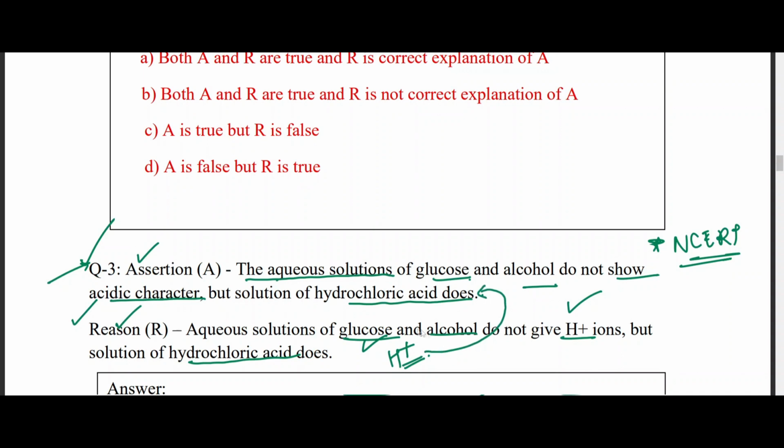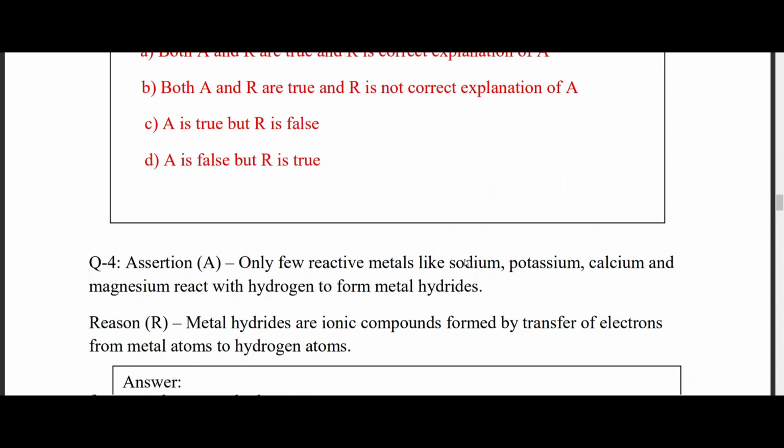So 100% correct. So which option are you going to choose? You're going to choose option A. Both A and R are true. R is the correct explanation of A. So answer is A. Here is the next question on your screen. So question number 4. Assertion: only few reactive elements, metals like sodium, potassium, calcium and magnesium react with hydrogen to form metal hydride.